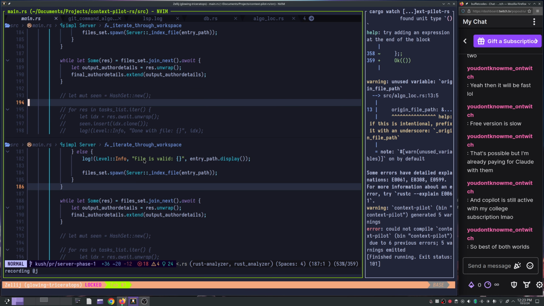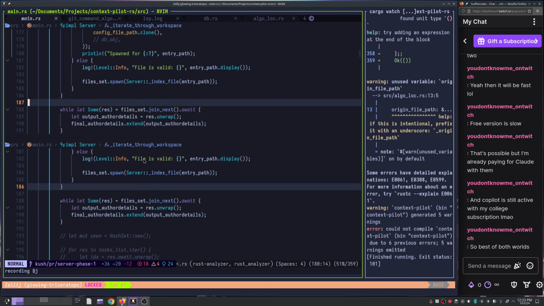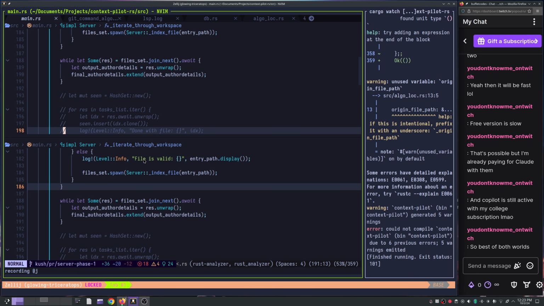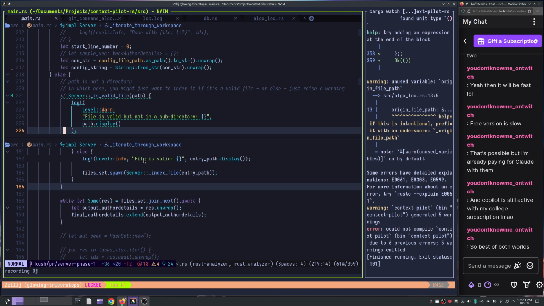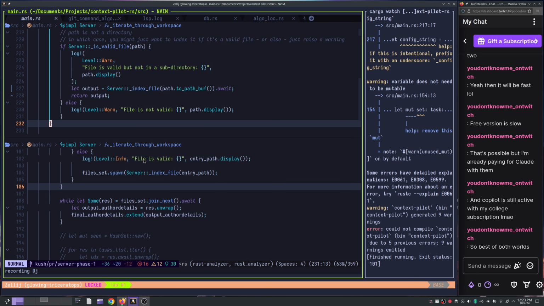I did not know that. So final authorities is Vec::new there. That's okay. Final authorities dot extend. And over here we are returning output, which should be fine, right? Okay.